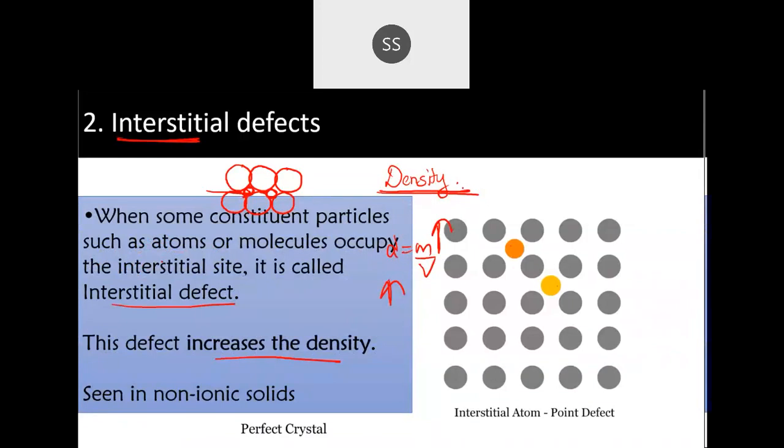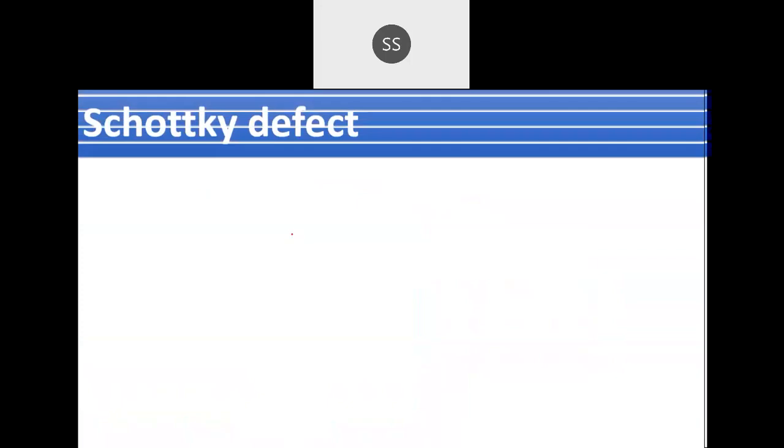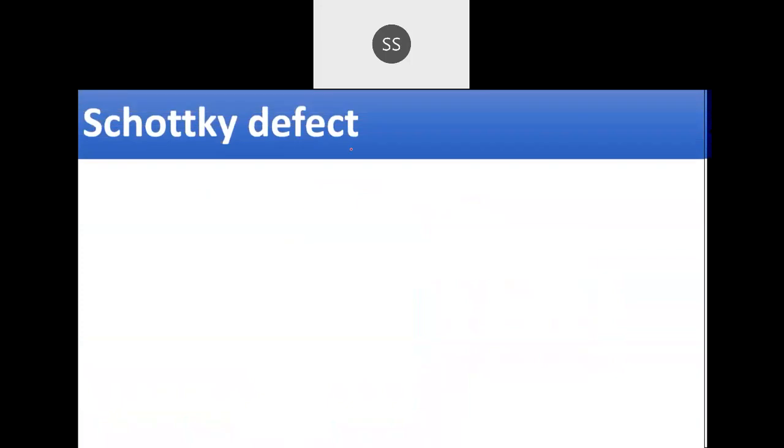Yes, let us see now for ionic solids. These two defects which I spoke about, vacancy and interstitial, come under non-ionic. Now, ionic compounds show these two defects. One I told you is Schottky defect. So let's see what is Schottky defect. This defect is named after the German scientist Schottky, because he was the first one, I think around 1930, to observe this defect in a crystal.